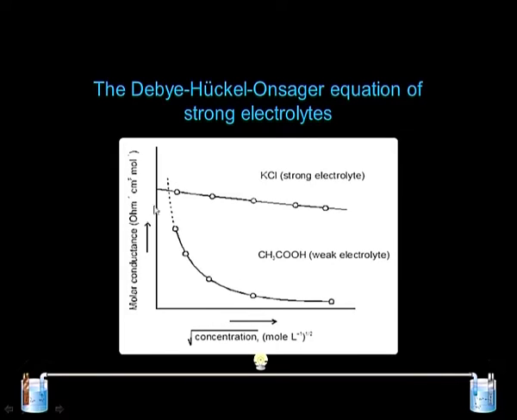But we have to note that a weak electrolyte cannot be used to get that. This graph says that they do not intercept at any point. So, this proves that the Debye-Huckel-Onsager equation is sufficient to explain the behavior of strong electrolytes, and it follows the equation of a straight line when lambda versus square root c is plotted.